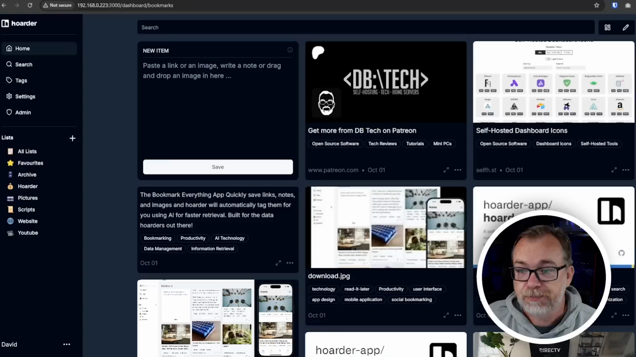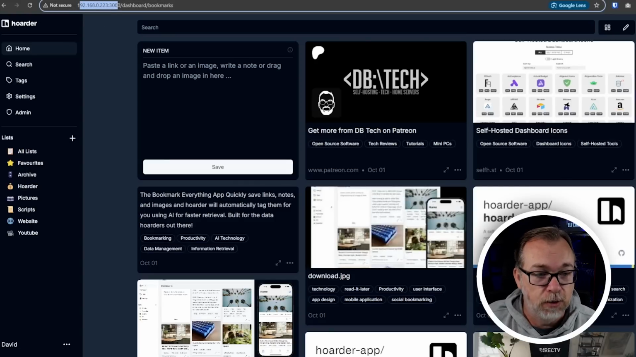We'll talk about some of the general functionality of the Hoarder app, and then I'll show you how to get Hoarder installed in Docker for your own personal setup. So this is my instance of Hoarder. Here we can see that on a local IP address.